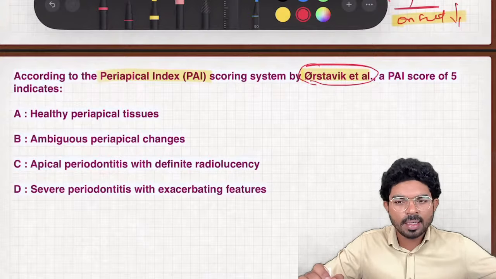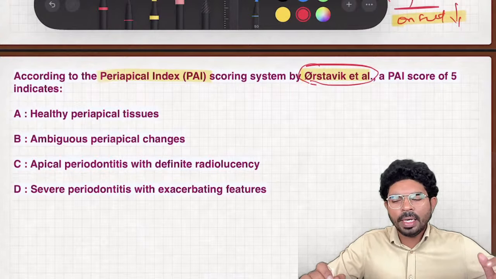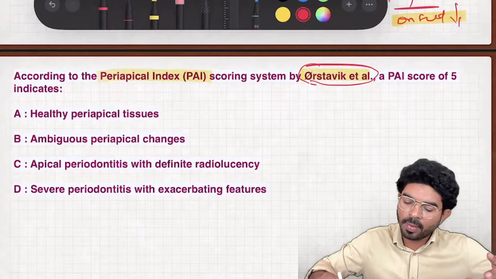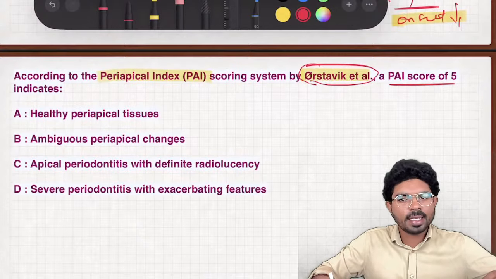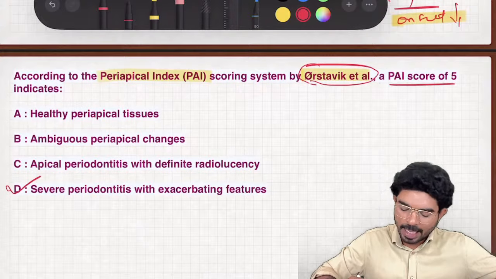PAI index is where you take an IOPA and give a number based upon the periapical lesion radiographically. That is called the PAI index. Now here the question is about PAI index 5. 5 is severe periodontitis with exacerbating features.